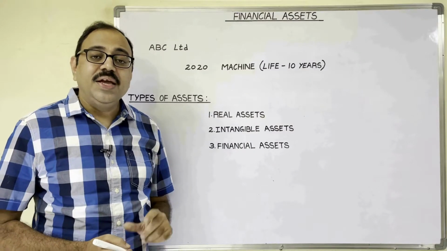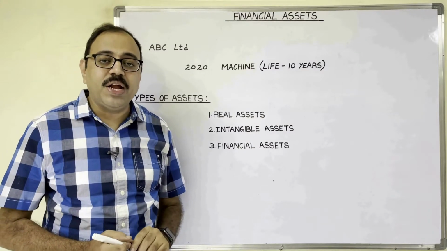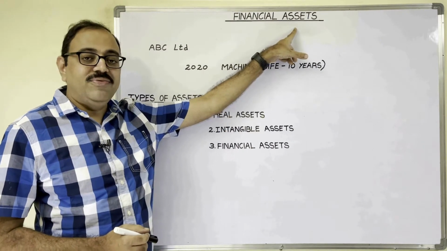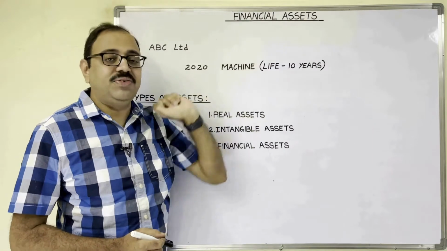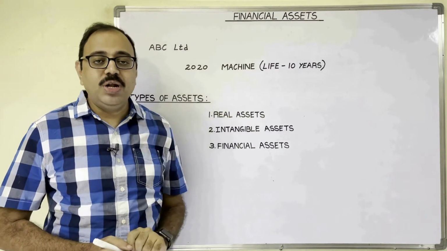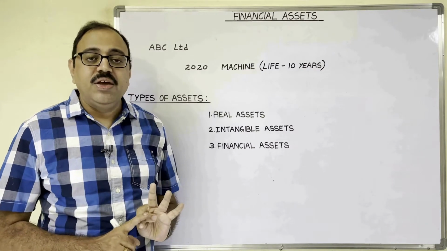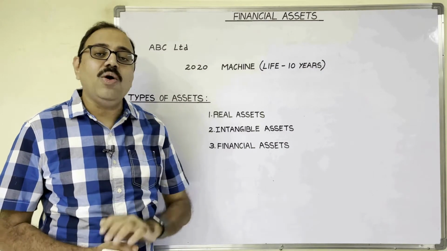Hello students, in the present video I am going to explain the meaning and types of financial assets. First we will see the meaning of the word asset. An asset is a valuable thing owned by one person or organization which generates income for a long period.